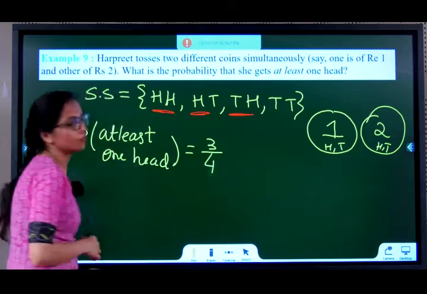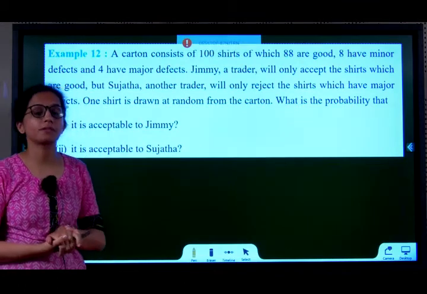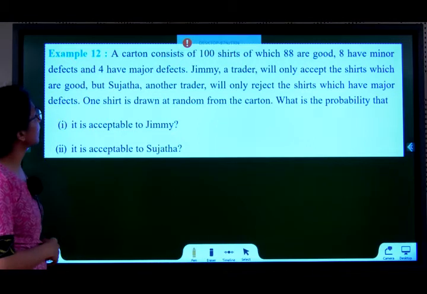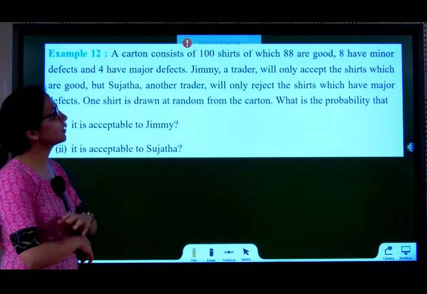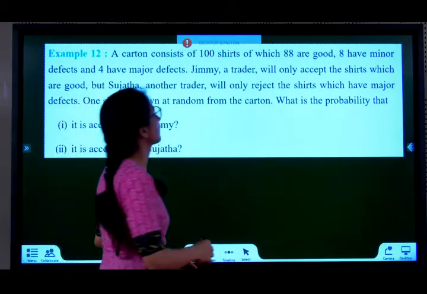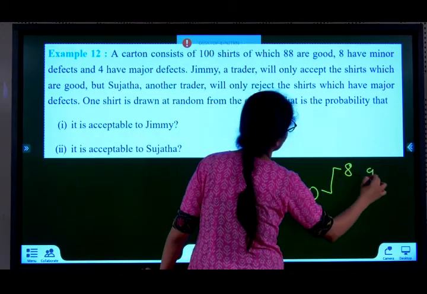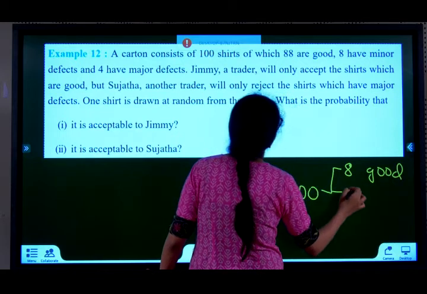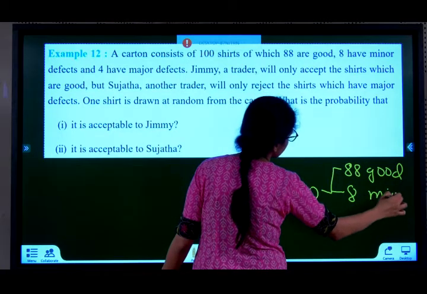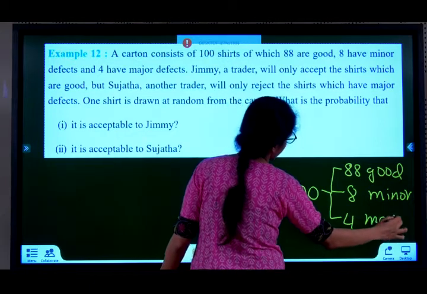3 by 4. Examples 10 and 11 are not from examination perspective, which is why I am skipping that part and directly going to example 12 now. Example 12, a carton consists of 100 shirts of which 88 are good, 8 have minor defects and 4 have major defects. So there are 100 shirts out of which 88 are good, 8 have minor defects and 4 have major defects.